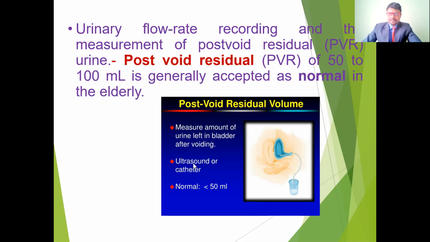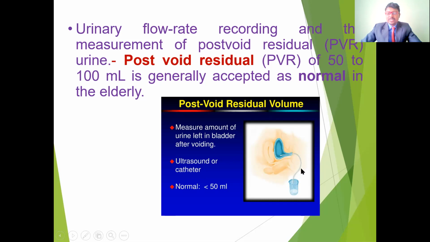But in case of prostate enlargement, because of the compression of the urethra, the person cannot pass the urine completely. Some amount of urine may stay inside the bladder. That is the reason the person feels the bladder is not completely emptied. If it is more than 50 ml, it indicates the post-void residual volume is increased. If it is more than 100 ml, it indicates prostate gland enlargement or maybe obstruction of the urethra.